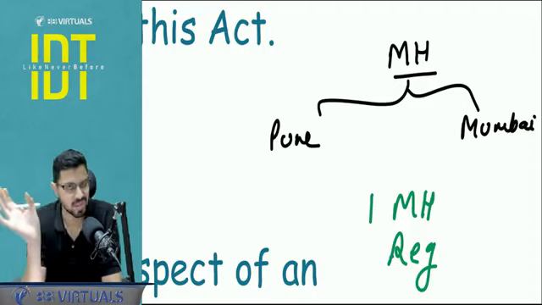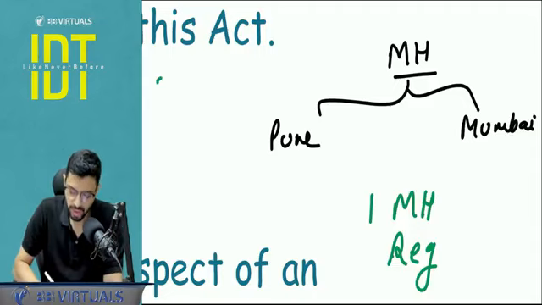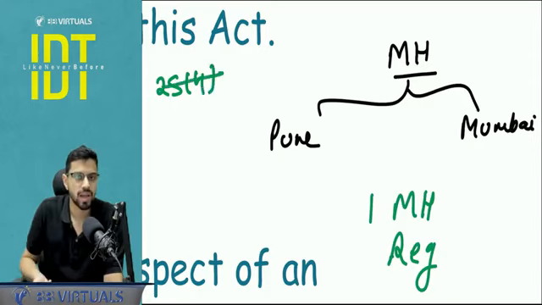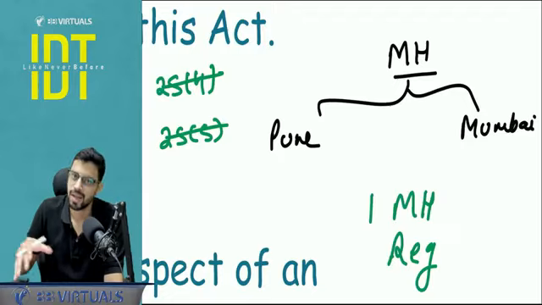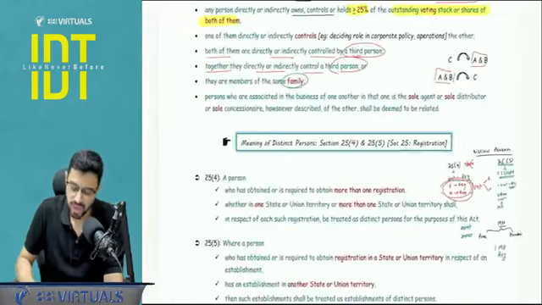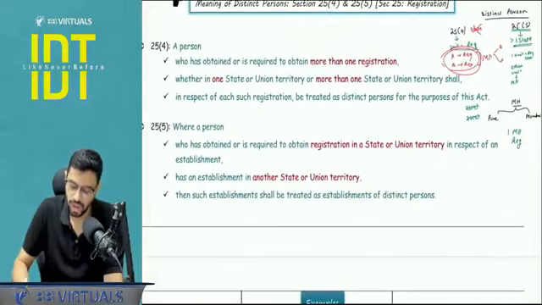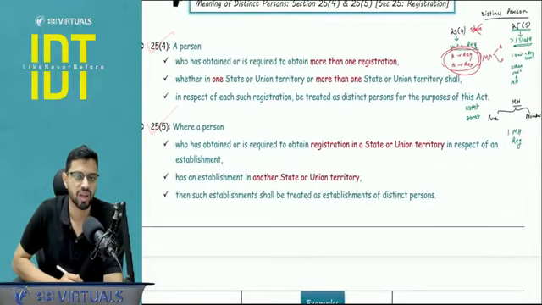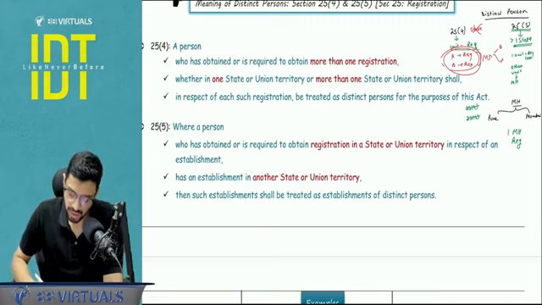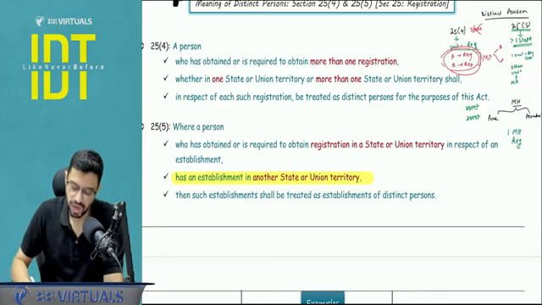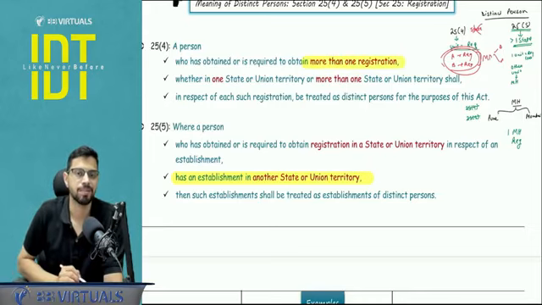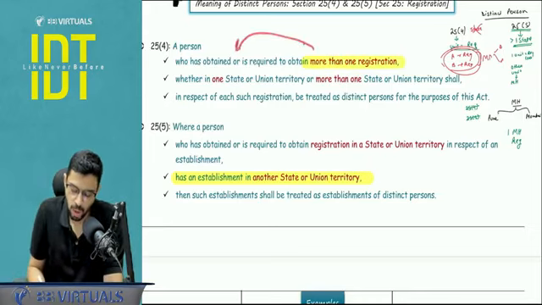I'm continuing. No, this is not a case of distinct person. Why? Because 25.4 is not applicable, because I have not taken separate registration, and 25.5 is also not applicable. Why not applicable, sir? Because it is only in one state, not in more than one state. 25.5 requires more than one state. With that, you can have a read if you want. You can stop the video and you can have a read at 25.4 and 25.5. In 25.5, there will be the other establishment in another state. But in 25.4, more than one registration is there. Maybe he has obtained or maybe he is required legally to obtain. I don't care. Focus is on more than one registration.